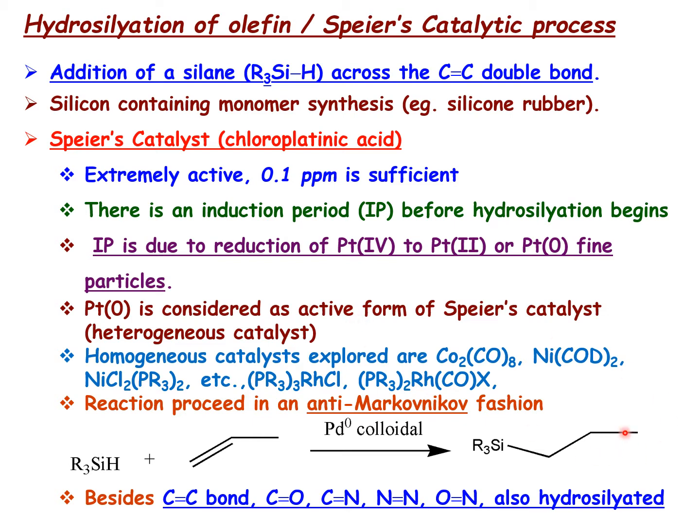Besides the hydrosilylation of the olefin carbon-carbon double bond, it can also occur on carbon-oxygen, carbon-nitrogen, nitrogen-nitrogen, and oxygen-nitrogen bonds. Besides, it can also hydrosilylate various functional groups like OH, NH2, COH. The reaction can proceed with those.